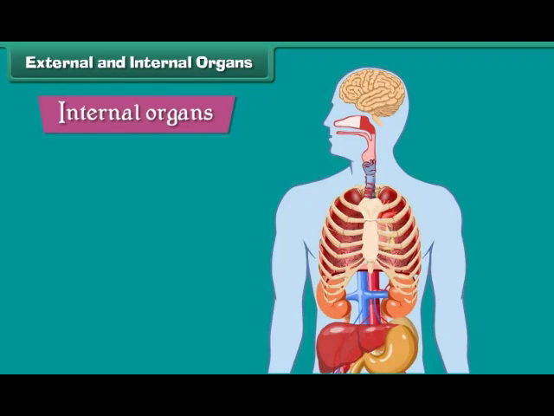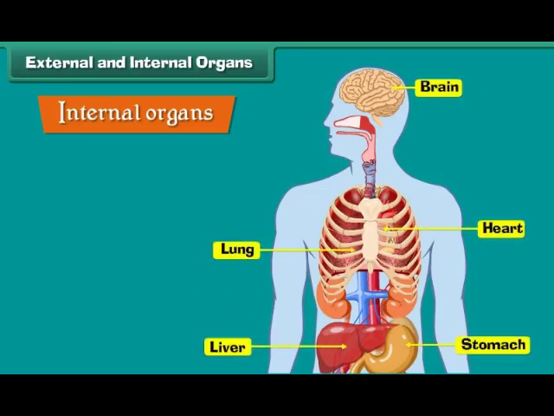The organs that cannot be seen from outside are called internal organs. For example, brain, heart, lungs, stomach, liver, kidneys and bones.